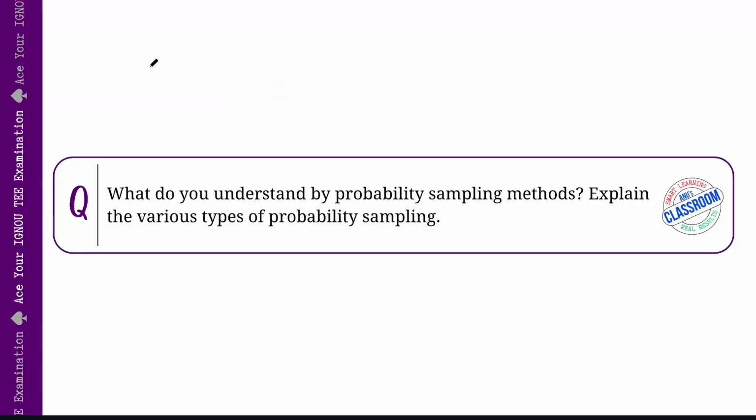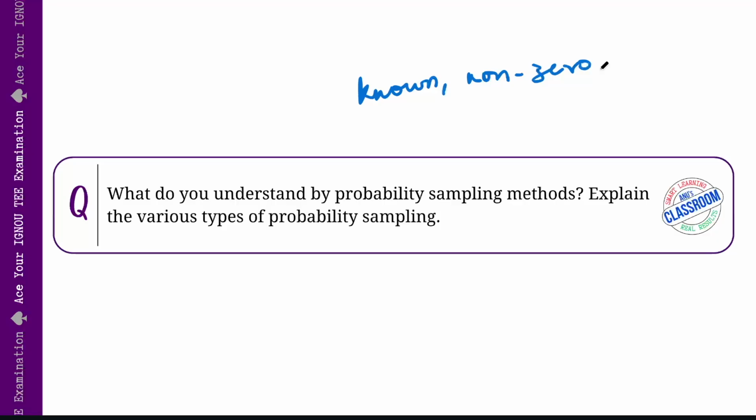What do you understand by probability sampling methods? Explain the various types of probability sampling. Probability sampling methods are a set of techniques used to select samples where every element in a population has a known, non-zero chance of being included. This is important because it reduces bias and allows us to quantify potential errors, making our analysis more reliable.